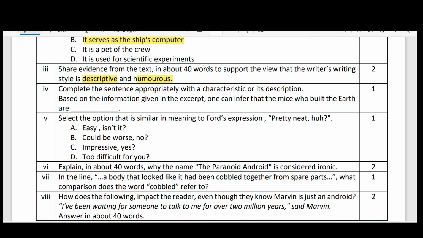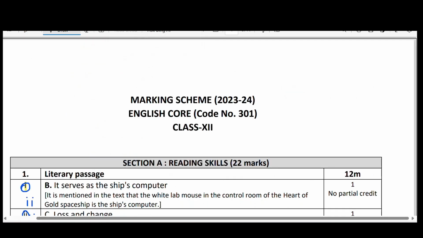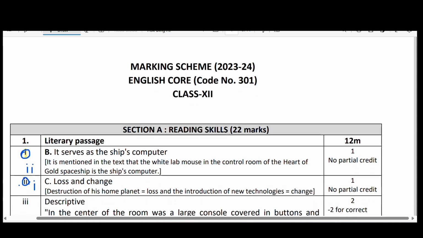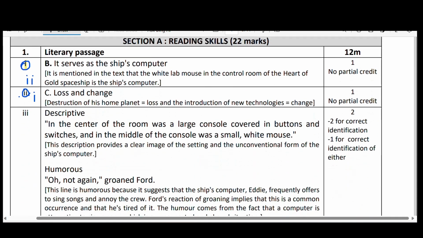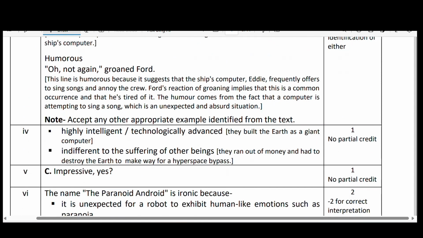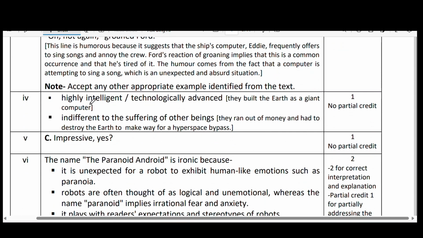So let me go through this. Okay, key. This is the key for our question paper, which is prescribed by our CBSE board. Yeah, the fourth question. Highly intelligent. Okay, technologically advanced. All these. Indifferent to the sufferings of other beings, so they don't care for the sufferings of others because they have destroyed the earth, and again they are trying to construct a hyperspace bypass.